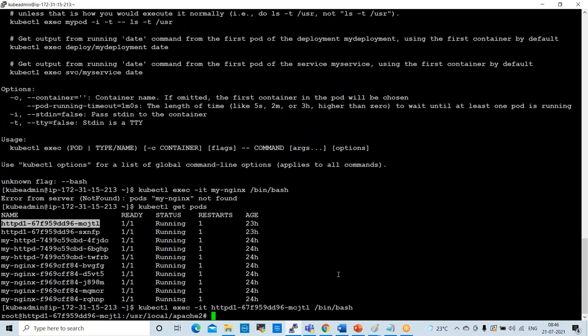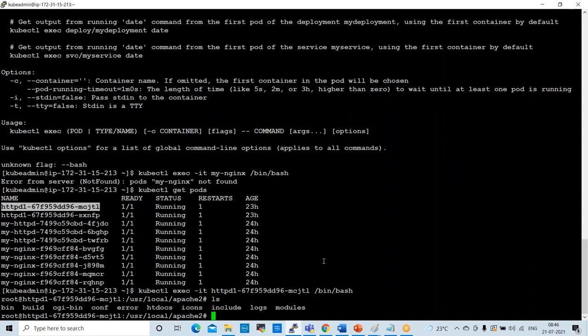Currently, I moved into the pod here. I switch to the pod, and to switch to the pod, this is the command, /bin/bash. Now if you give ls here, whatever modules and bin bash files are available, we can see them. We can move inside the pod like this. This is the command: kubectl exec -it and the pod name.